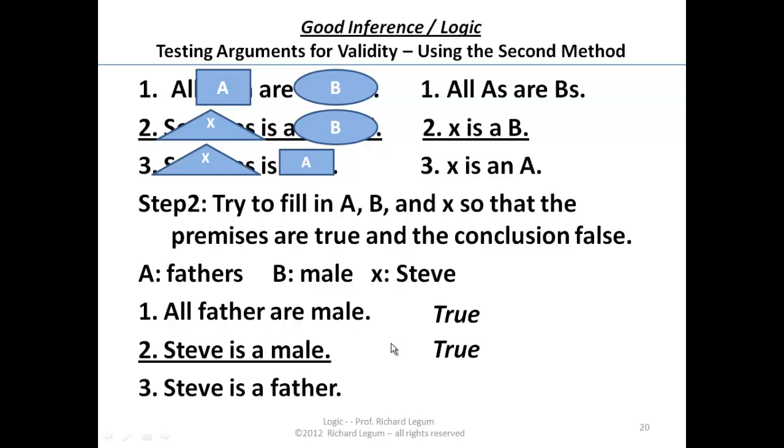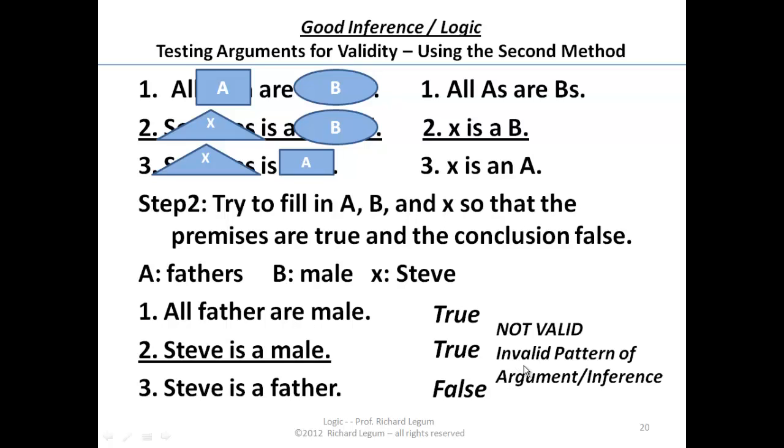And then let's see what our conclusion is. Steve is a father. Well, he's a confirmed bachelor and careful, I might say. So we have a case where the premises are true and the conclusion is false. In other words, this is not a valid form of argument. It's an invalid pattern of inference.